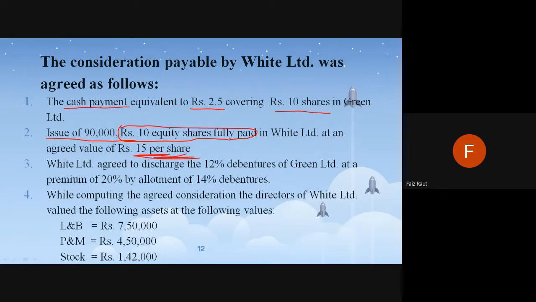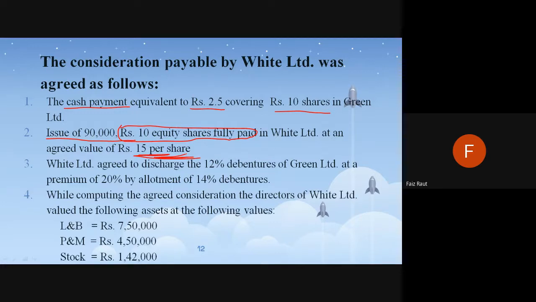The shareholders of Green Limited and White Limited are sitting, the board of directors are sitting, maybe, and they are discussing. So in the discussion they have negotiated and finalized that for every 10 shares, you have to pay us 2.50 rupees, and you need to give us 90,000 shares of your company, White Limited. Now the shares of Green Limited will be torn and thrown in the dustbin. They will no longer be there. Now all the shareholders of Green Limited will become the shareholders of White Limited. How will they become? First of all, they'll issue 90,000 new shares.